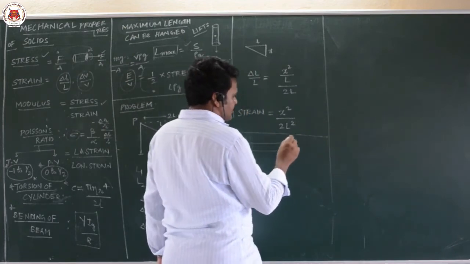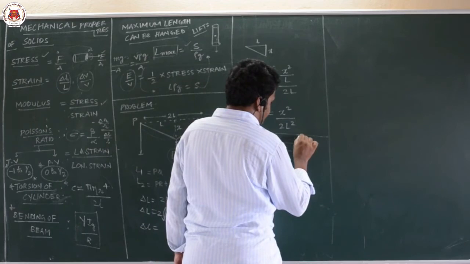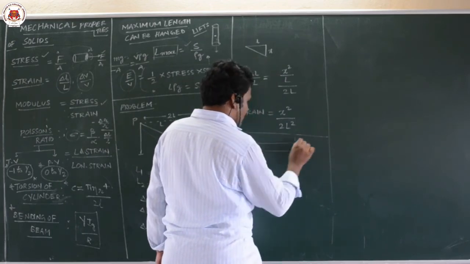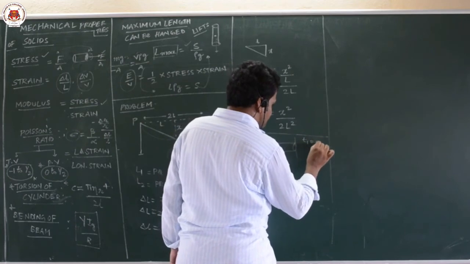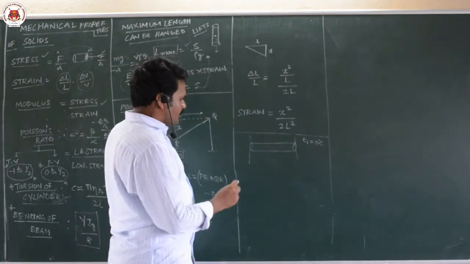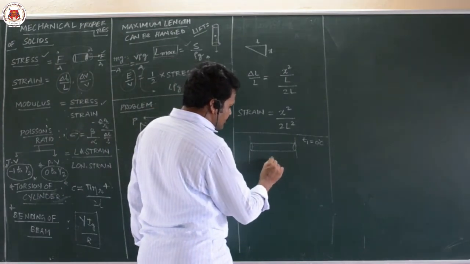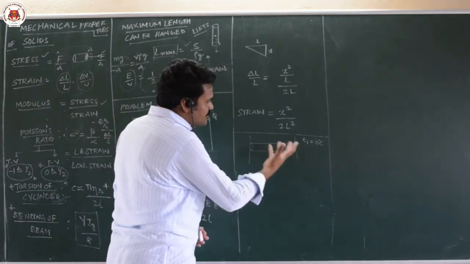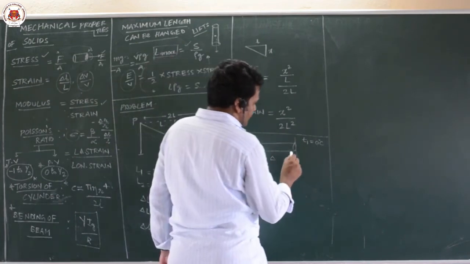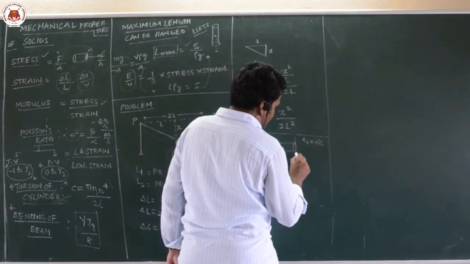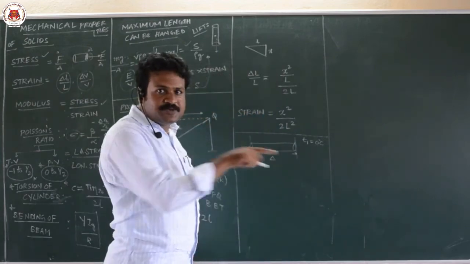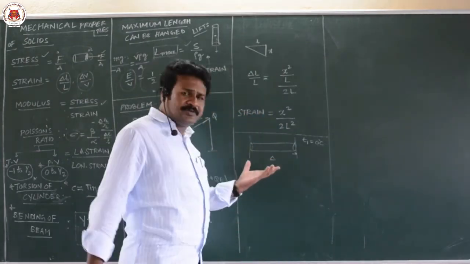This rod is at a certain temperature, let us assume the rod is at a temperature of 0 degrees Celsius. Now this rod, I will heat it. This is the symbol for heating. I am heating this rod. Once this rod gets heated up, it applies some force on this rigid support.